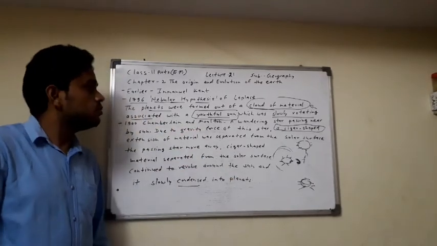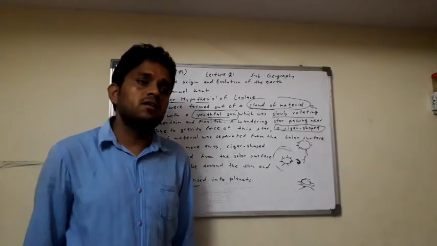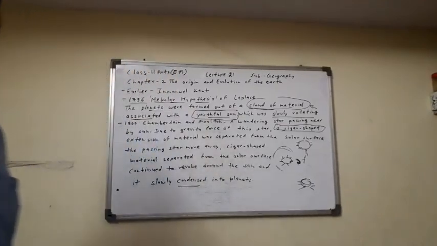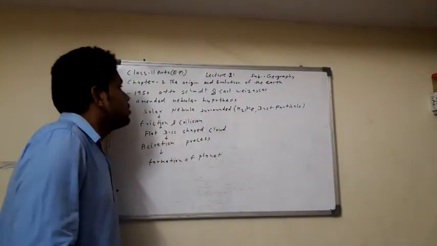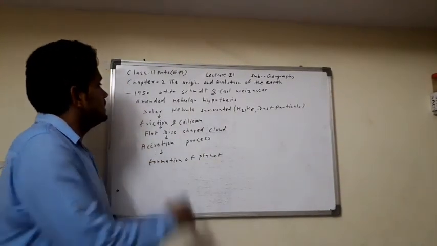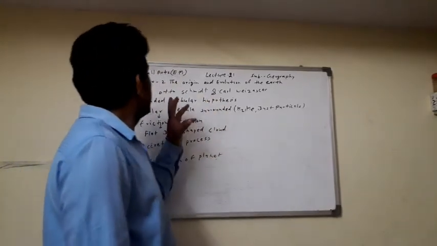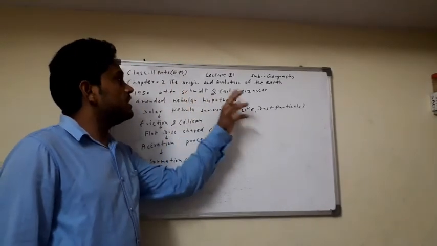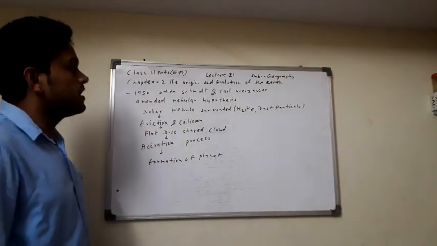Now the theory of Otto Schmidt and Carl Weizsäcker, in 1950. Otto Schmidt belonged to Russia and Carl Weizsäcker belonged to Germany. This theory is an amendment of the nebular hypothesis.